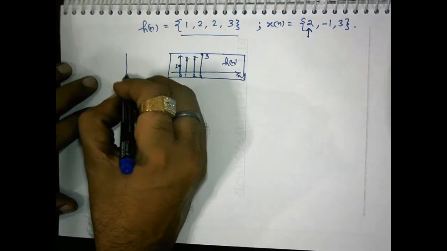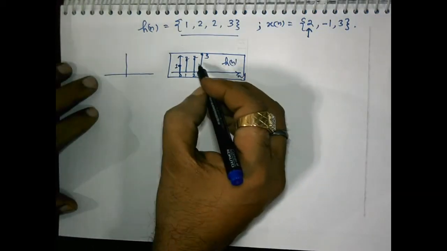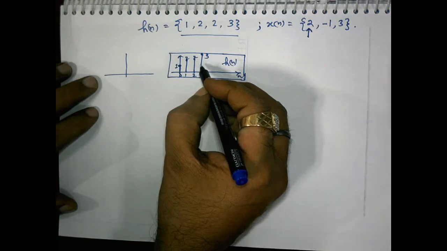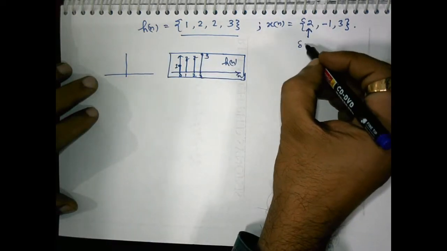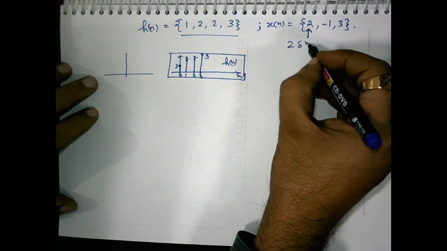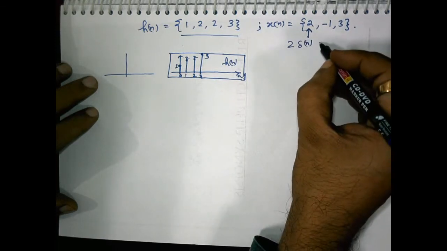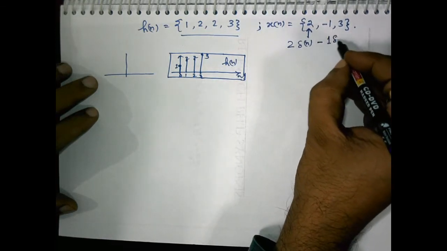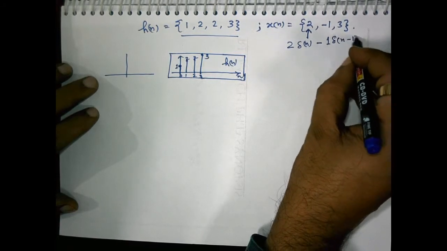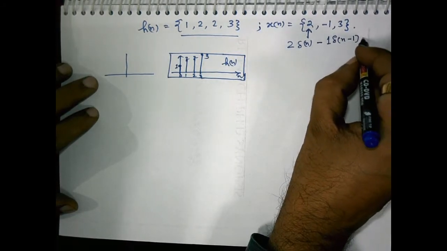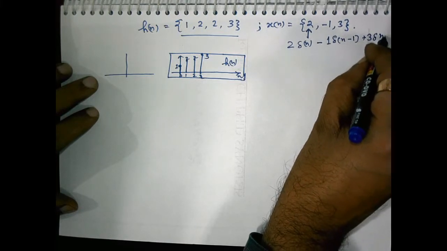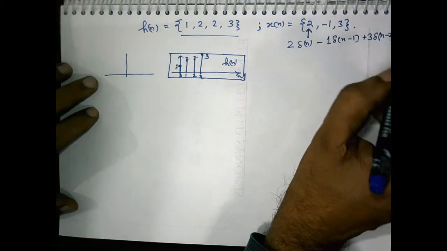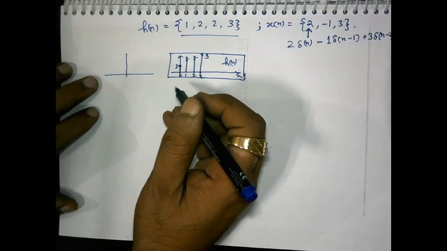And this is the response with respect to the applied impulse. Now what we are going to apply is 2 delta n minus 1 delta n minus 1 plus 3 delta n minus 2.